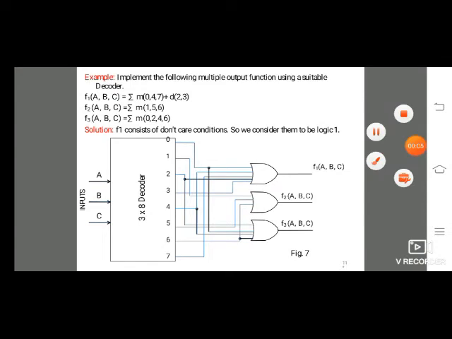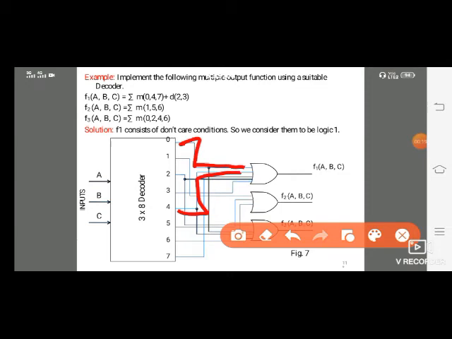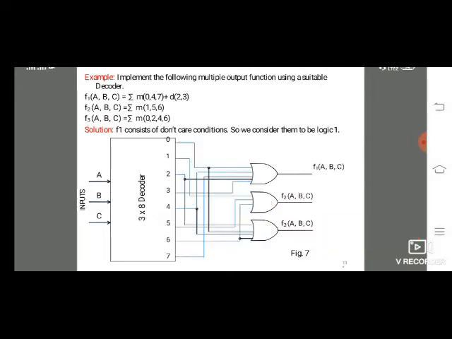So A, B, C are the inputs, and 0 to 7 are the outputs. First for f1, 0 is there, so we design 0. Next 4 is there, based on the 4. Next 7 is there, based on the 7. Next 2 is there, and then 3 is there, and we connect one OR gate. For f2, 1, 5, 6, we connect these. Next 0, 2, 4, 6 we connect to an OR gate. This is one of the examples.